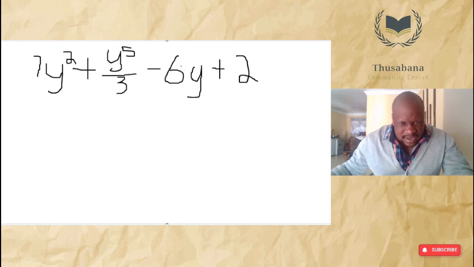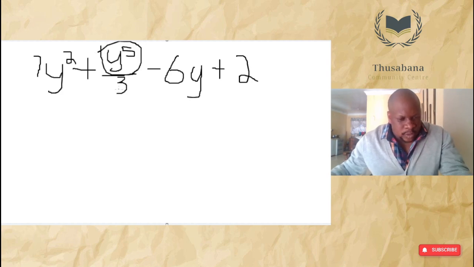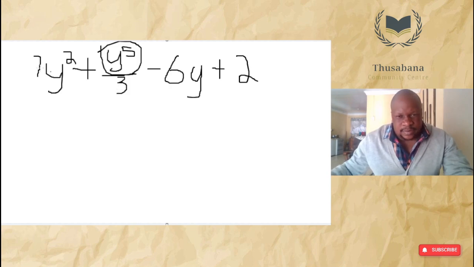So now they are asking us for the coefficient of this number. When you see a variable like that, the coefficient of y to the power of 2 would be 7. It would be very simple. In that case, the coefficient of y would be minus 6. Very simple.